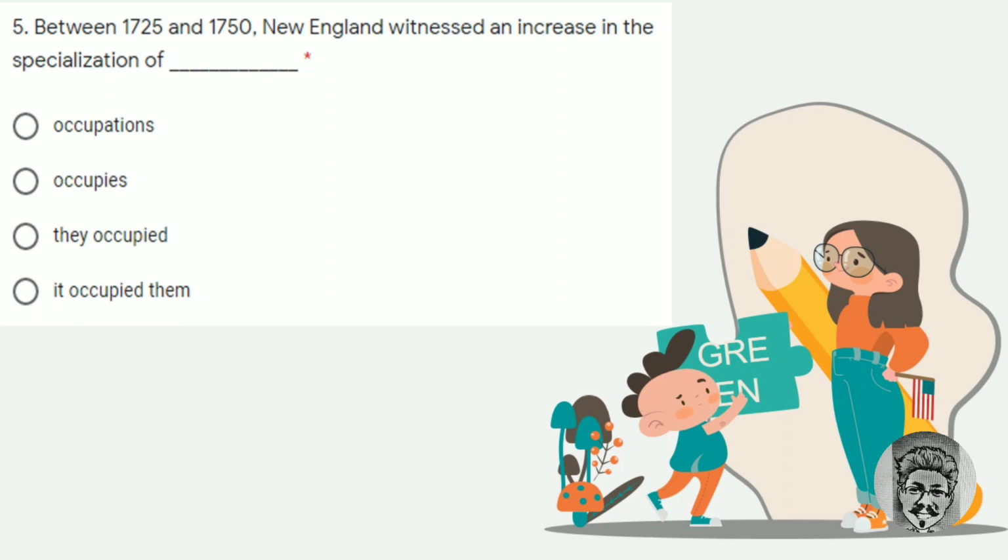We need something else to complete this sentence. Answer D, it occupied them, is incorrect because it will be a double subject and verb. Answer C is also incorrect for the same reason. Answer B, occupies, is incorrect too because it will be a double verb. Therefore, the best answer is A, occupation. Hopefully it's clear for you.